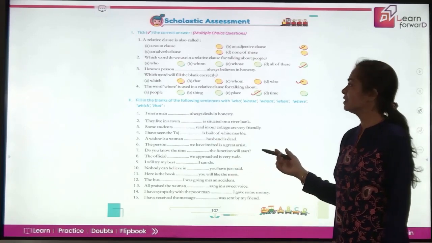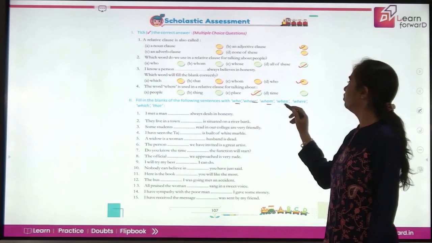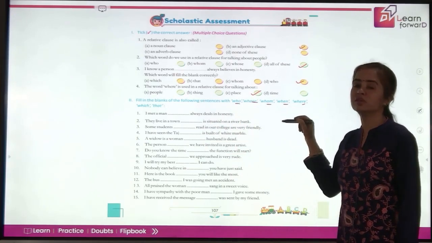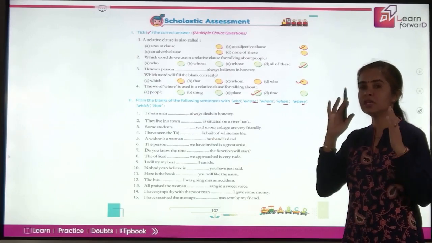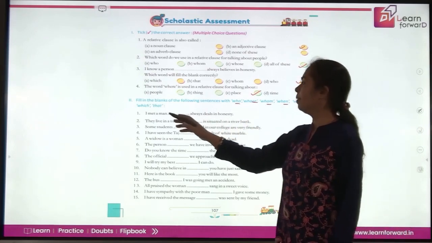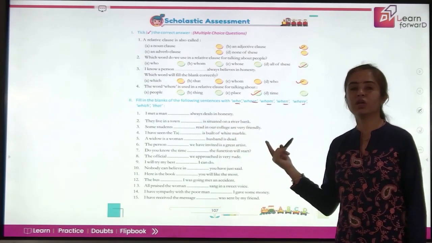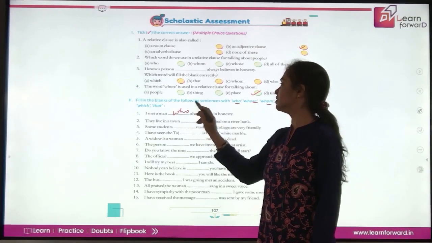Now in the next exercise, fill in the blanks using who, whose, whom, when, where, which, and that. So you just have to remember for which word do we use them and in which case do you use them. Just keeping that in mind will do them. I met a man dash always deals in honesty. So here we are talking about the subjective case. It will be who always deals in honesty.